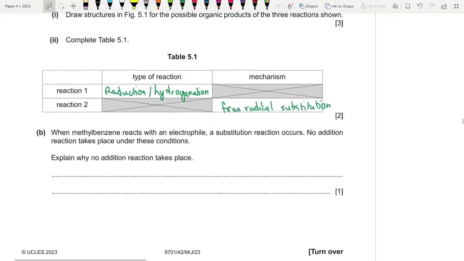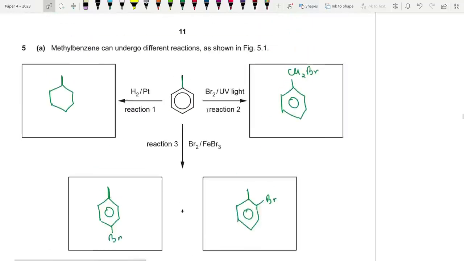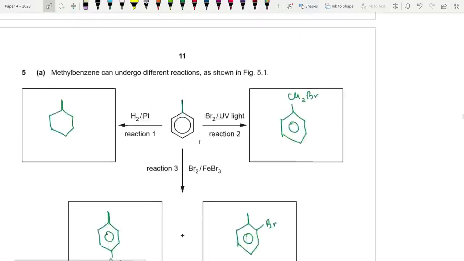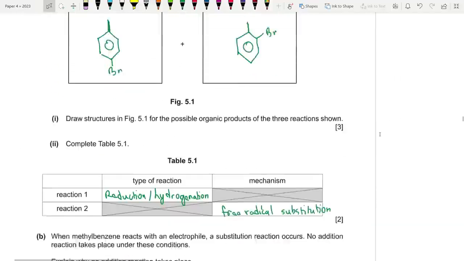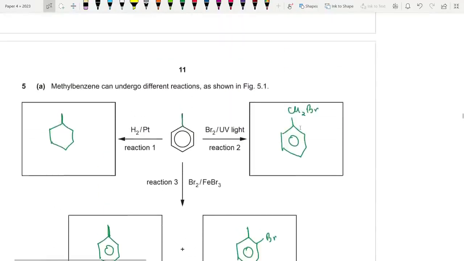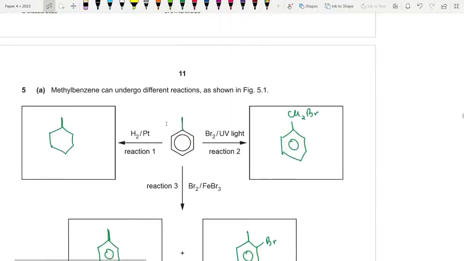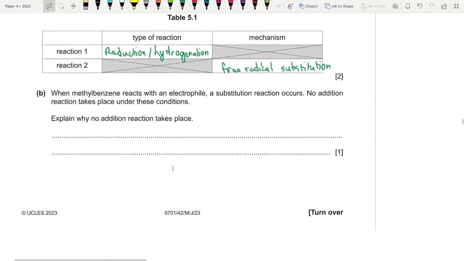When methylbenzene reacts with an electrophile, a substitution reaction occurs. No addition takes place under these conditions, unlike typical alkenes. Why is that? Because basically, the benzene ring is more stable than the product of addition. That's the main answer. The benzene is actually stabilized by this delocalized system of pi electrons. So what can we write over here actually?